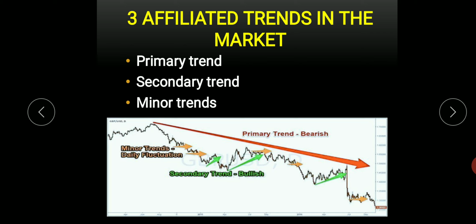If you are plucking out of these 3 months, you can see some small trends. This may be down or this may be up, but you can see some small trends. So in the long run, you can see one primary trend, and in the secondary period, like 3 months, you can see some other trends. If you are taking a very short period, like 2 weeks or 3 weeks or 10 days, you can see another trend.